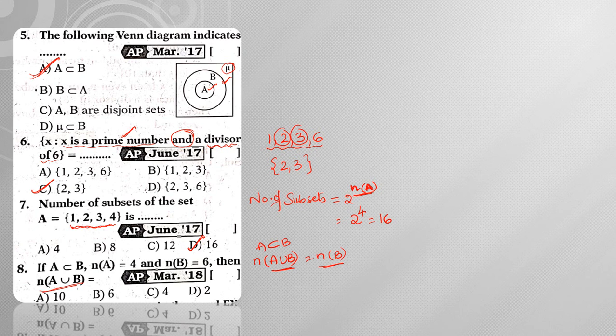That means n of A union B is equal to n of B. For suppose if you ask about n of A intersection B, then you can simply write it as n of A, because A is the smaller set and B is the bigger set. Now he is asking n of A union B, so the answer would be n of B. What is n of B here? n of B is 6, hence the answer is 6. If you ask about n of A intersection B, then 4 would be the answer, right?